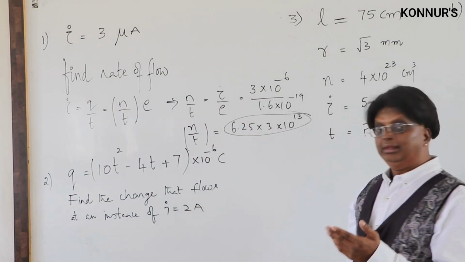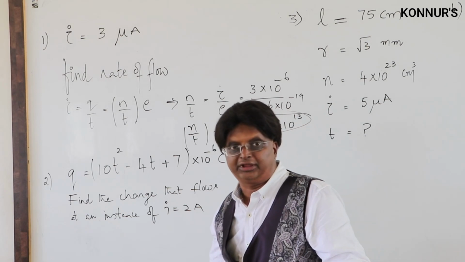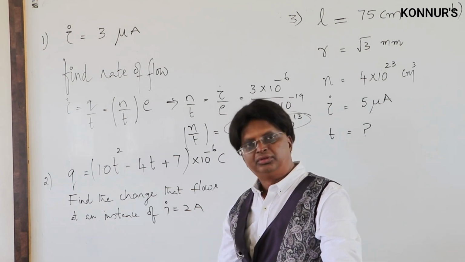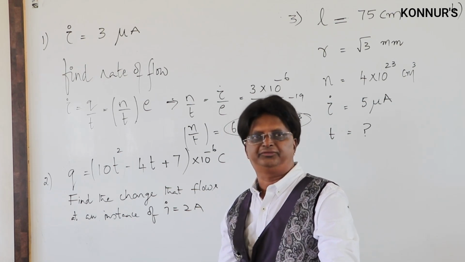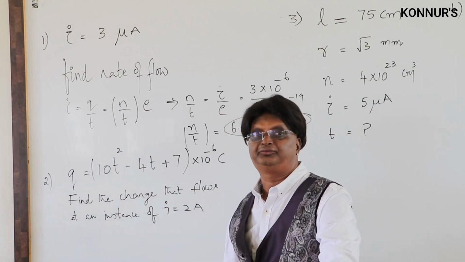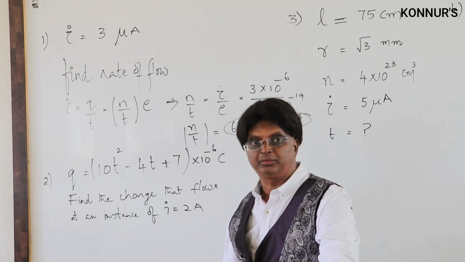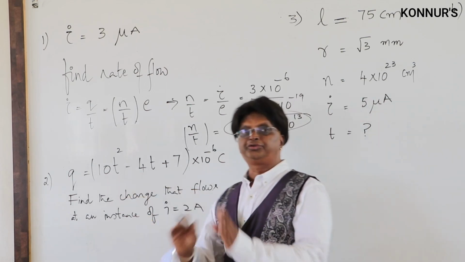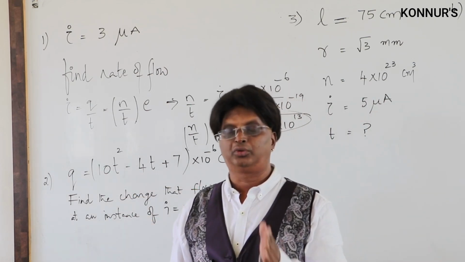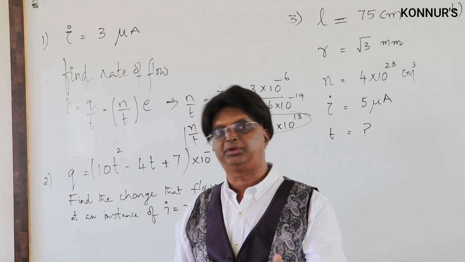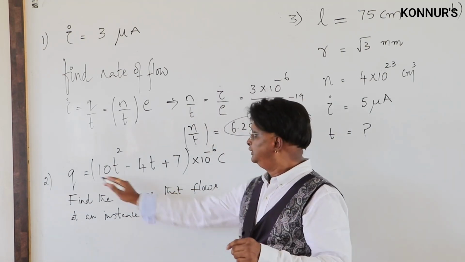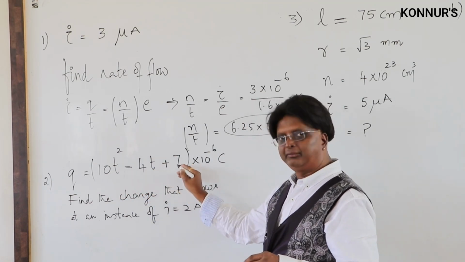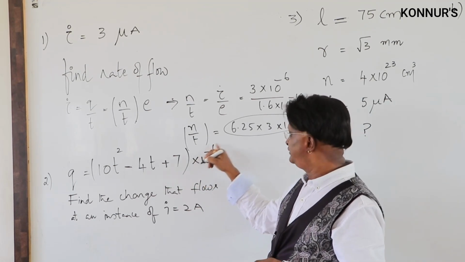Now, let us see one more definition of current. Yesterday we told 3 definitions for our examination purpose. Same current, but 3 types of definition. Let us take the case of the second definition, which you remember, variable current. See this example. The charge flowing through a conductor follows the equation, and the equation is given: Q equals 10t square minus 4t plus 7, again a submultiple, 10 power minus 6 coulomb.